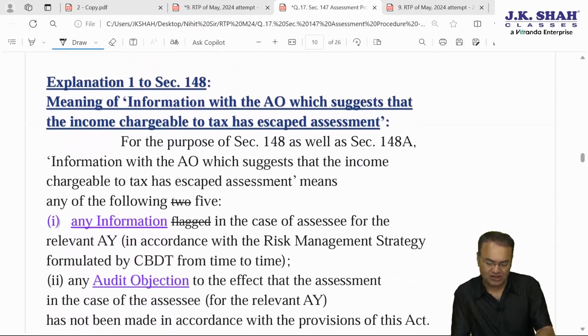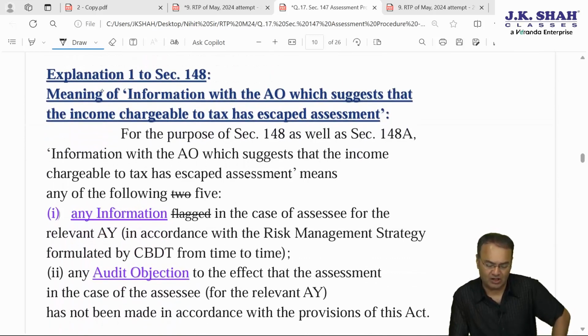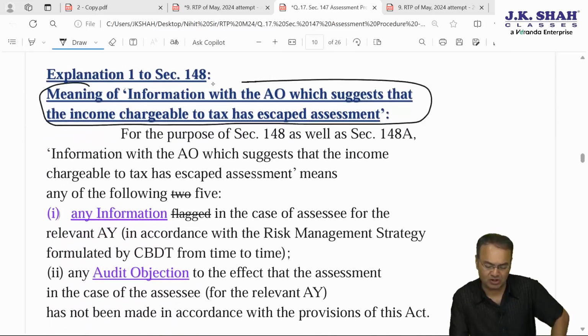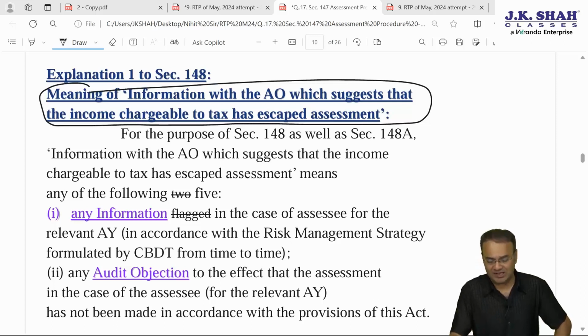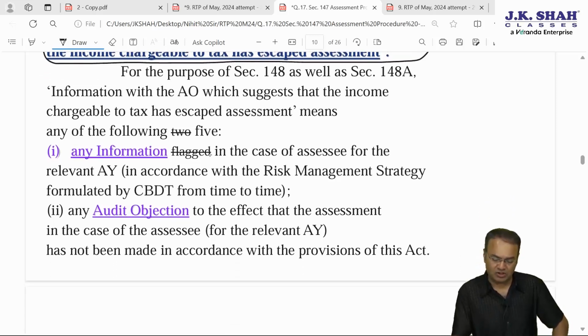So, explanation 1 to section 148 clarifies the meaning of information with AO which suggests that income has escaped assessment. Any information which is in the case of assessee in accordance with the risk management strategy. So, in case of Naksh, this point will be applicable.